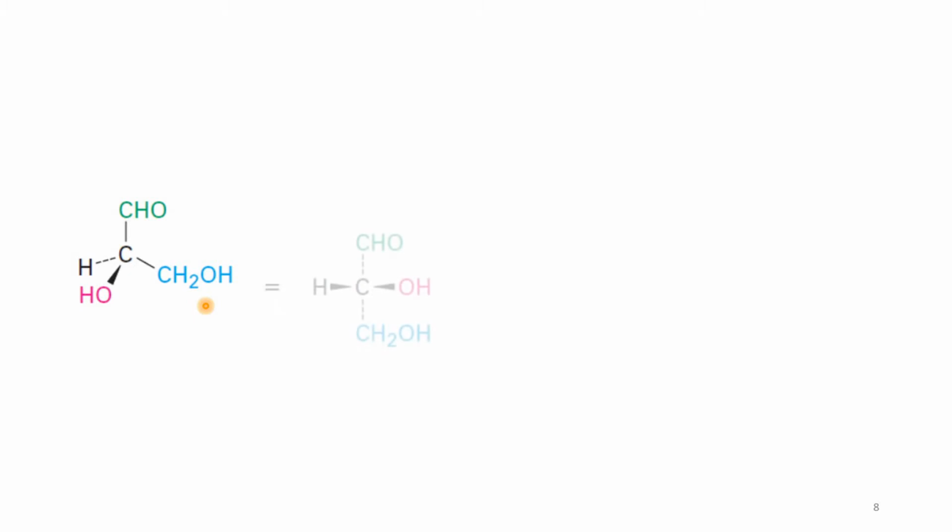Let's take this example. Okay, so in this example there is a carbon, tetrahedral carbon. It is bonded with 4 groups: CHO, CH2OH, OH and H. The CH2OH and CHO are in the plane and OH and H are out of the plane. The OH is towards us and the H is away from us. How can we write this? Like this. CHO and CH2OH, which are in the plane of the paper, are represented like this, and H and OH, which are out of the plane, are represented like this.